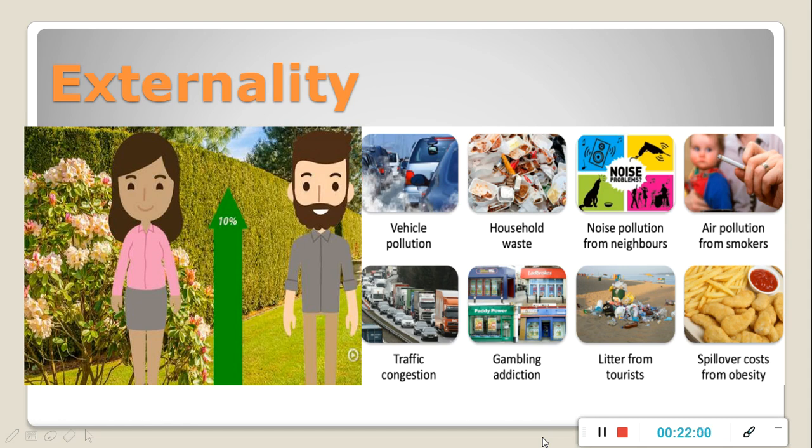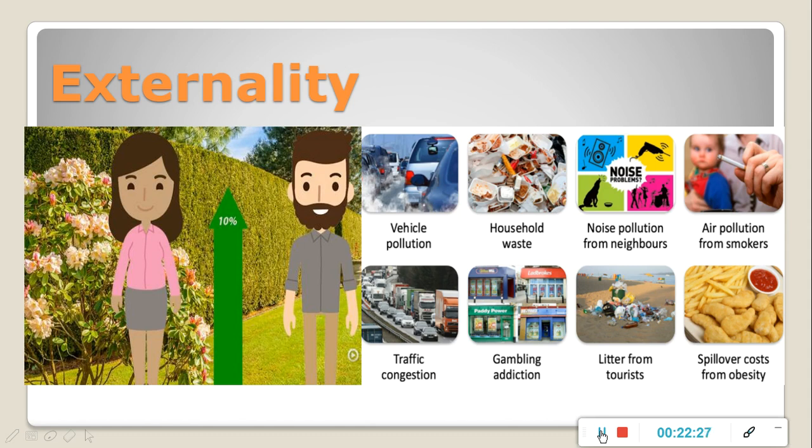Here you can see two pictures. The first picture is of a very neat and clean garden. This is an example of positive externality, because this is the benefit which people are having from this beautiful garden. Positive externalities increase welfare of the people. However, GDP does not account for such positive externality.